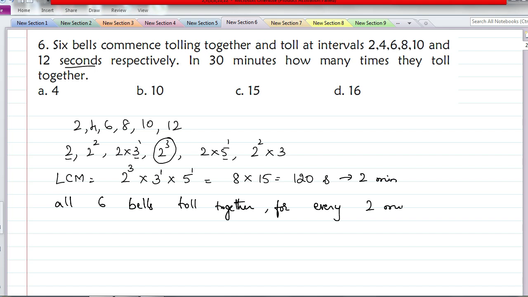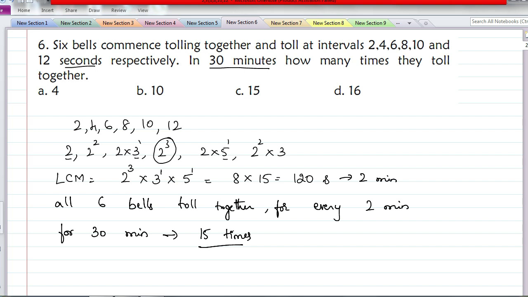Now, totally how many minutes have they given? 30 minutes, right? So for 30 minutes, how many times does it toll? Every 2 minutes it tolls, right? For 30 minutes, 2 into 15 gives you 30. So in 30 minutes, 15 times all the 6 bells ring simultaneously.